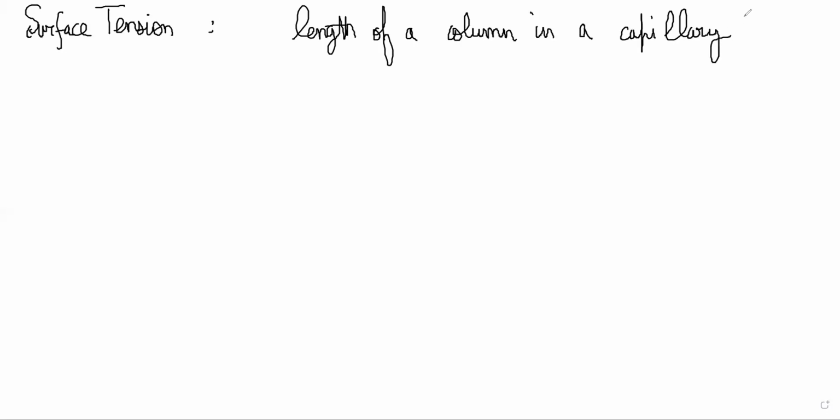So what have they explained in surface tension? What is surface tension? The liquid surface will have a tendency to have the least total surface area. So, a sphere.